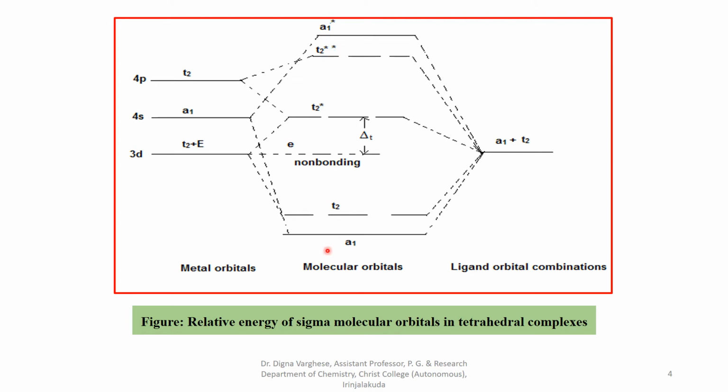This is the molecular orbital diagram for a tetrahedral complex. You can draw this diagram and study it like the octahedral molecular orbital diagram.